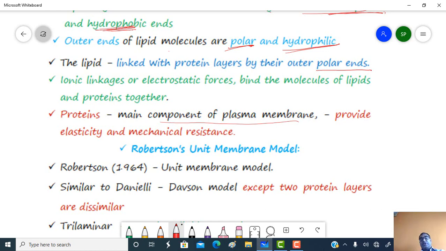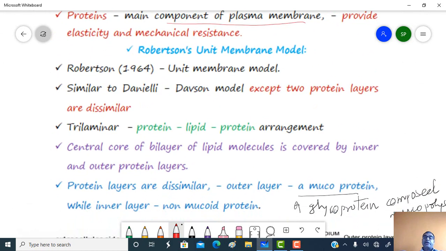Danieli-Dawson model. The second model is Robertson's unit membrane model. This one is actually called a unit membrane model, but it was proposed by Robertson. That's why it is called Robertson's unit membrane model. In 1964, Robertson proposed this model. This is also a most widely accepted model, similar to the Danieli-Dawson model, except two protein layers are dissimilar.